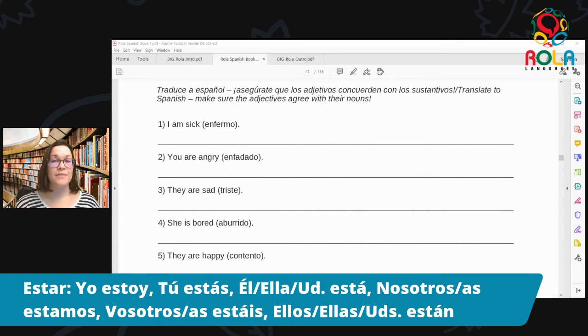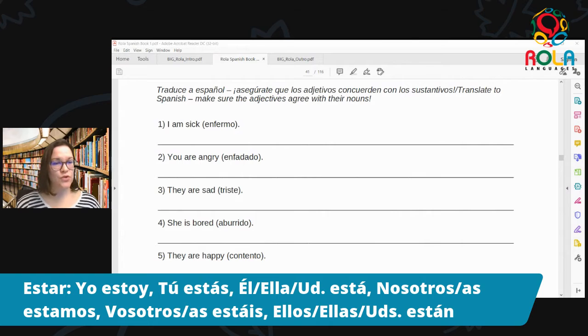Por favor, repita después de mí, yo estoy enfermo. Excelente. Okay, número 2. You are angry. Okay, ahora con tú estás, and here we have the vocabulary word enfadado. So same thing, you're going to either say enfadado or enfadada, depending on who you are describing. So tú estás enfadado o tú estás enfadada. And angry being an emotion, emotions change, therefore we use estar. So por favor, repita conmigo, tú estás enfadado.